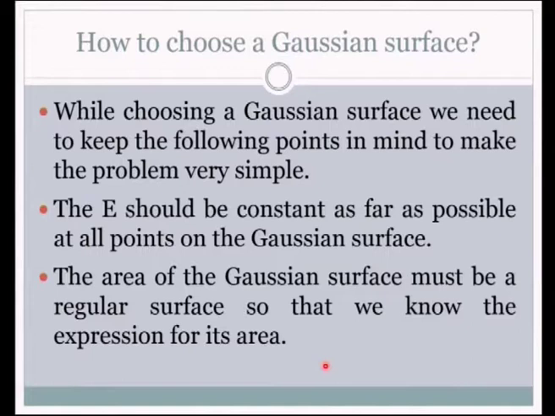Now, what are the key points? As I stated before, the key points that we need to keep in mind. How to choose a Gaussian surface? While choosing a Gaussian surface, we need to keep the following points in mind to make the problem very simple. The E, the electric field, should be constant as far as possible at all points on the Gaussian surface.